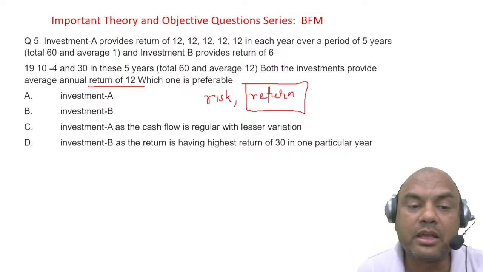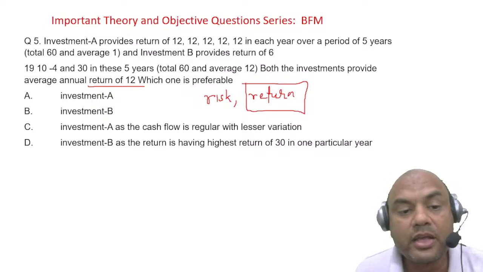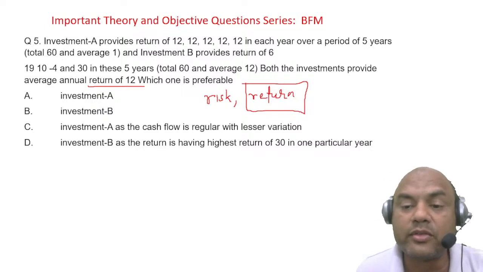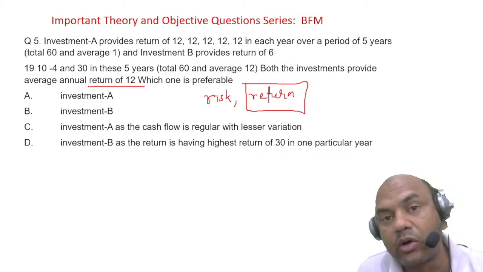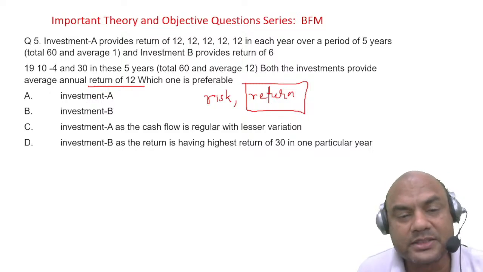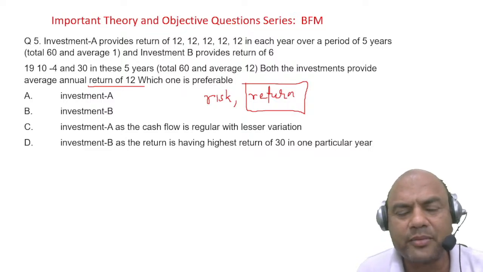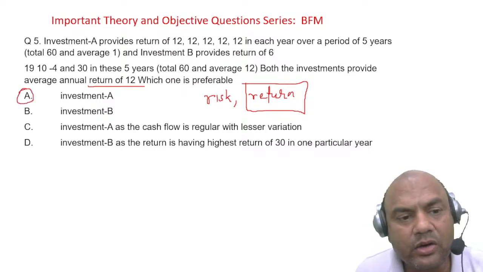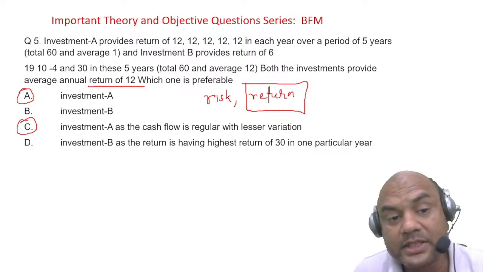Investment A, as the cash flow is regular with lesser variation. Investment B, as the return is having the highest return of 30 in one particular year. So in one particular year it's giving me 30 crores, right? Now look at this. Many of you have already found the answer: investment A. But the question now is whether the answer is this A or this C, because both have the same answer.